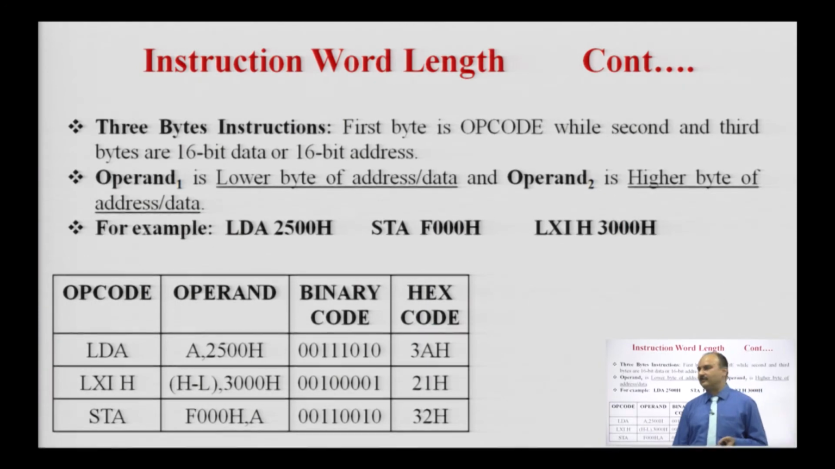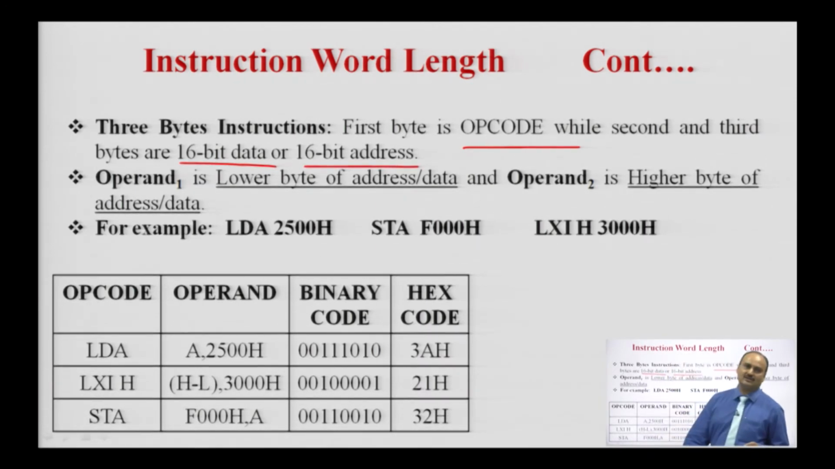Third is the 3 byte instruction. The first byte is always the operation code, and the second and third bytes are 16 bit data or a 16 bit address. So, operand 1 is the low order byte of the address or data, and operand 2 is the high order byte of the address or data, respectively.